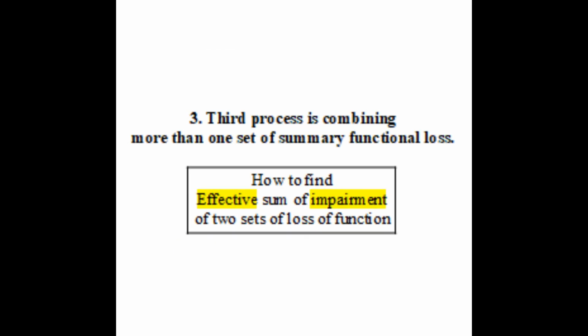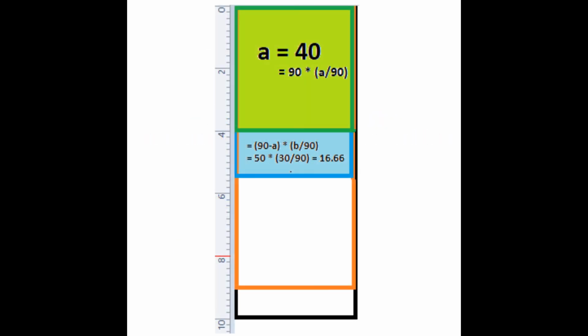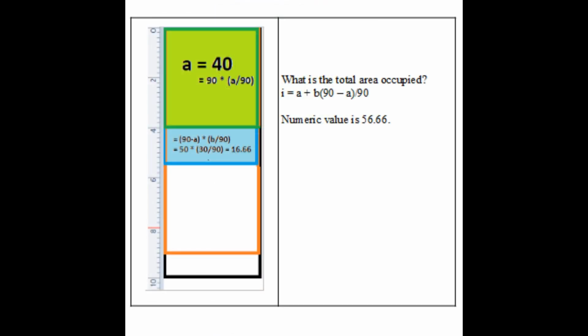In this picture, it is the total area in the orange boundary which is occupied. Therefore, the question would be how much of the total area was occupied, or how much of 90 units were occupied by A and B combined together. This is the effective functional loss, or processed functional loss, or resultant impairment, or lowercase i. So i is equal to A plus B into (90 minus A) divided by 90. This formula is called the combining formula by the Gazette, and I am just trying to show how it was probably derived.